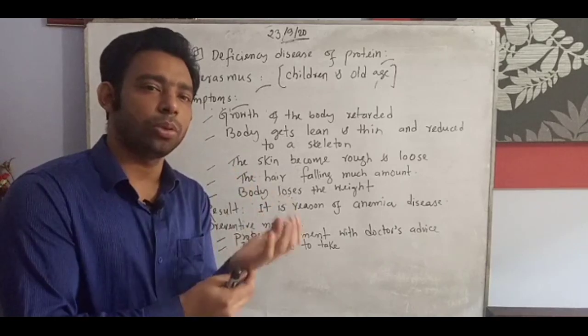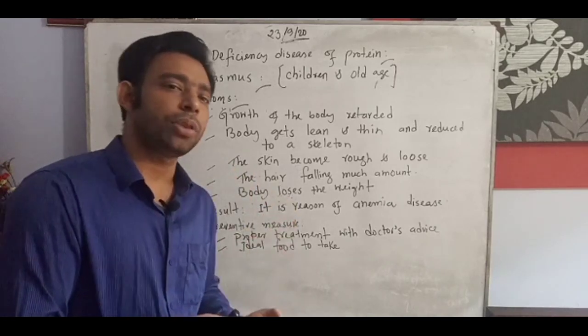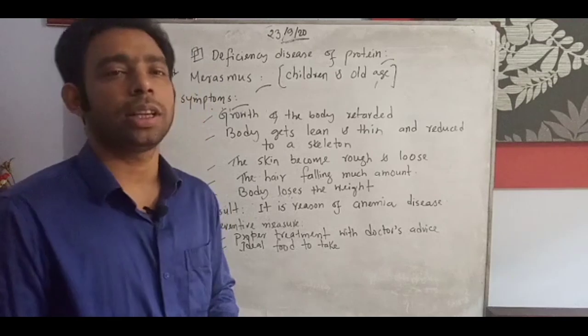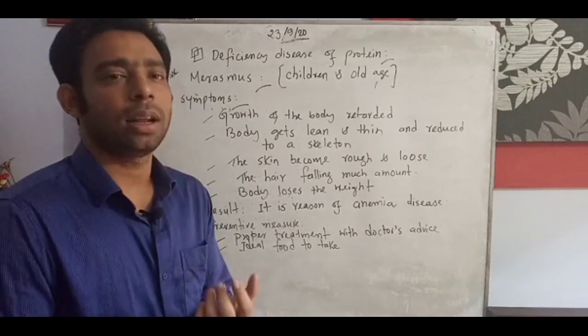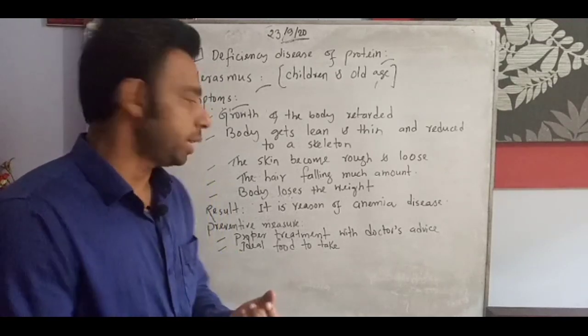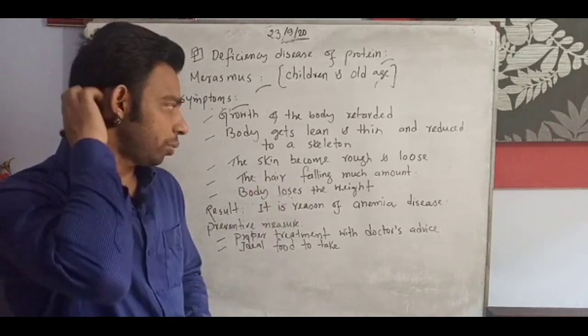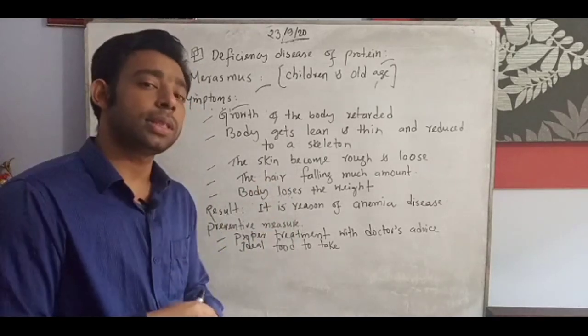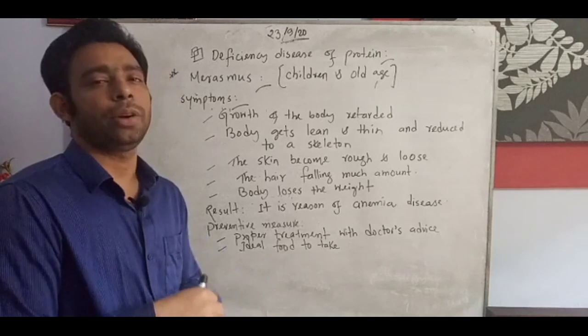Skin becoming loose is not normal at your age. We cannot think of old age looseness in this age, but in marasmus we see rough and loose skin in childhood.